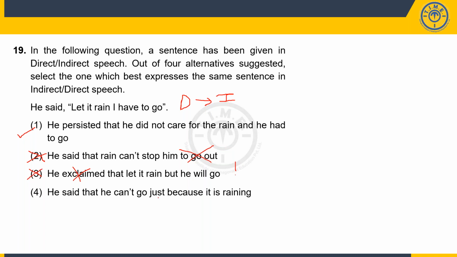He said that he can't go just because it is raining, but it's reverse, right? He's saying that I will go even if it's raining. He's not saying I can't go. So this can't part is wrong. So option number 4 is also eliminated. Option number 1 becomes the right answer. All right, guys.